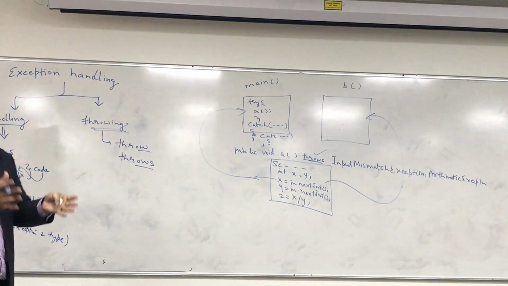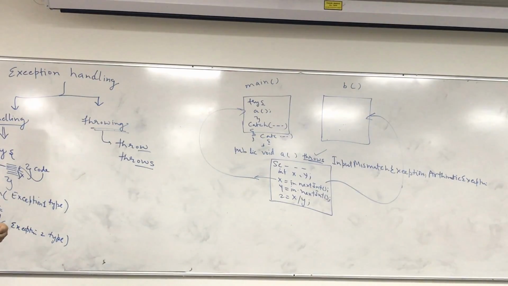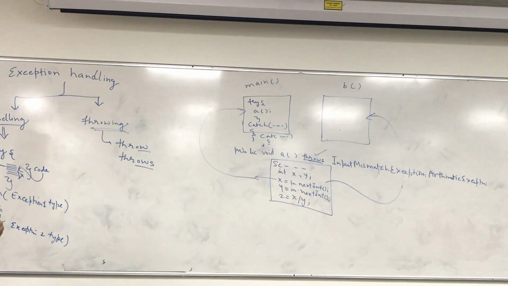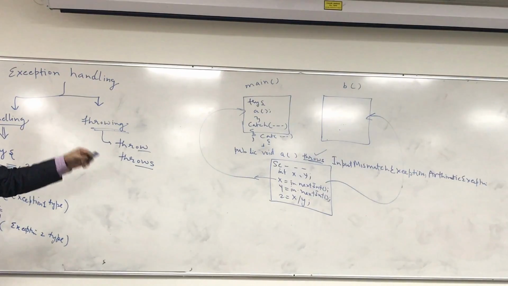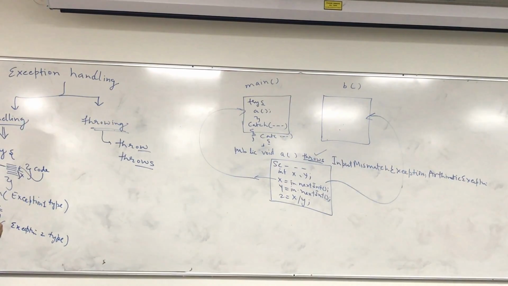That depends totally on your code. If you are using an array, it will be array index out of bound exception. If you are using a file, then file not found exception. If you are using, for example, a database, then whatever database related exceptions. Is this clear? Yes. Okay.